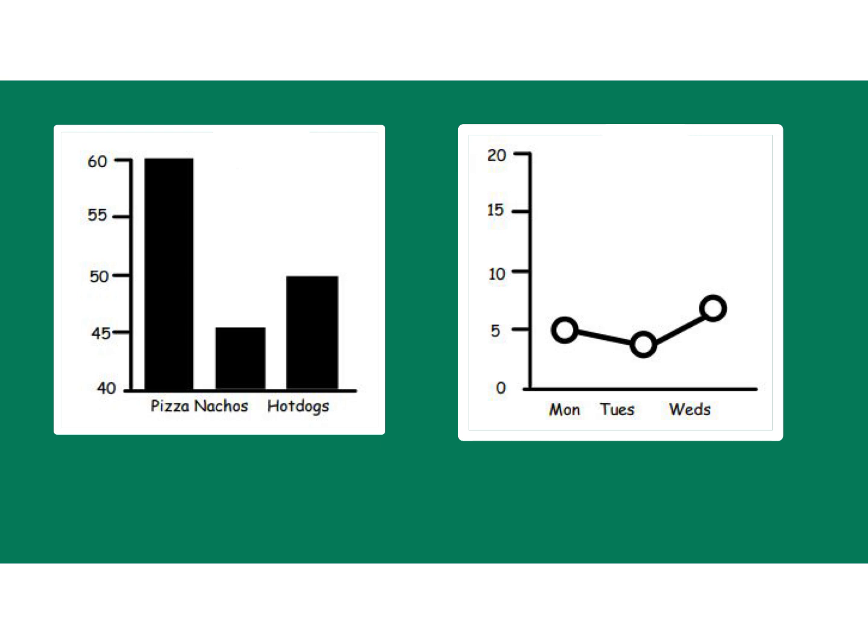Okay, so we have 4 examples of misleading graphs. Here's 2 of them. And we're going to look and try to figure out why they're misleading. So I'm going to look first. I noticed that it doesn't have a title, an x-axis label, or a y-axis label. But that is not a reason for it to be misleading, because just because it doesn't have a label doesn't mean it's trying to tell us something that's not true. And I noticed that there's 40, 45, 50, 55, 60. Well, that counts by 5s, but notice it didn't start at 0. Okay, so that would be the reason why this one's misleading.